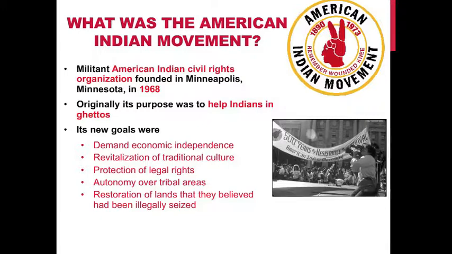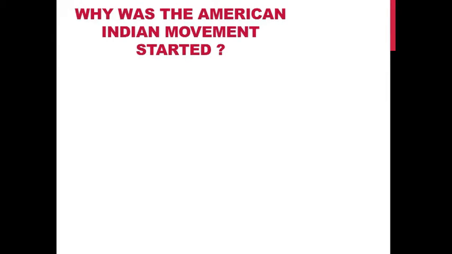In this photo, you can see the marches that the American Indian Movement, also known as AIM, has attended for the 500 years of resistance against the U.S. government. Next, why was the American Indian Movement started?